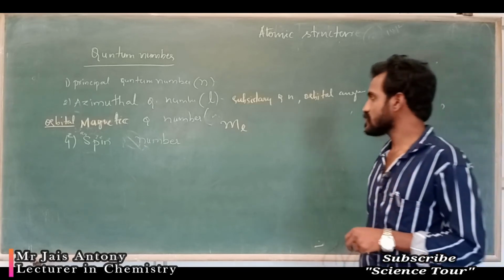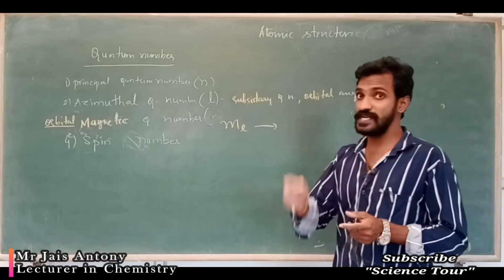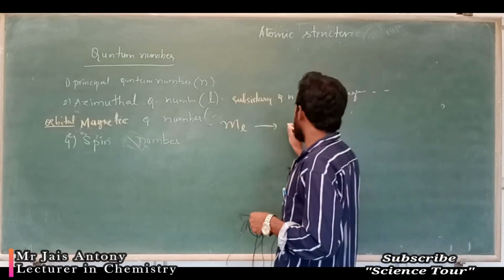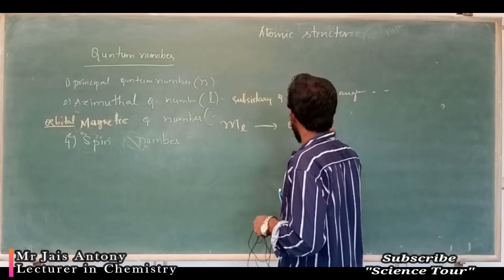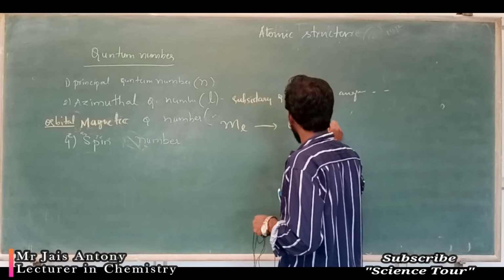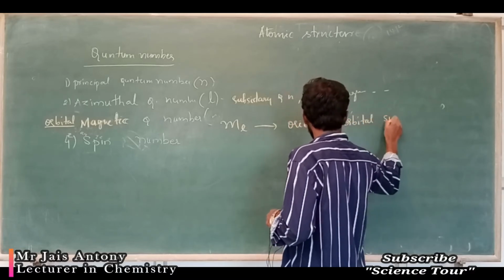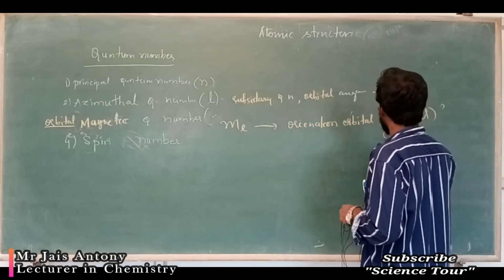Okay. It is used to find out the orientation of an orbital, or the orientation of subshells. Subshells are nothing but which ones? s, p, d, f.